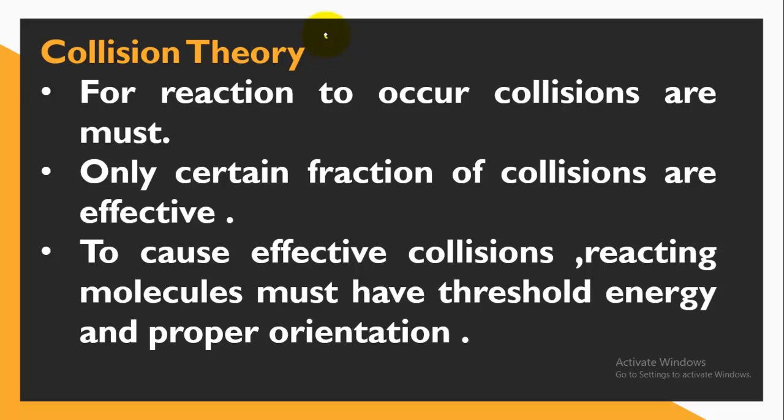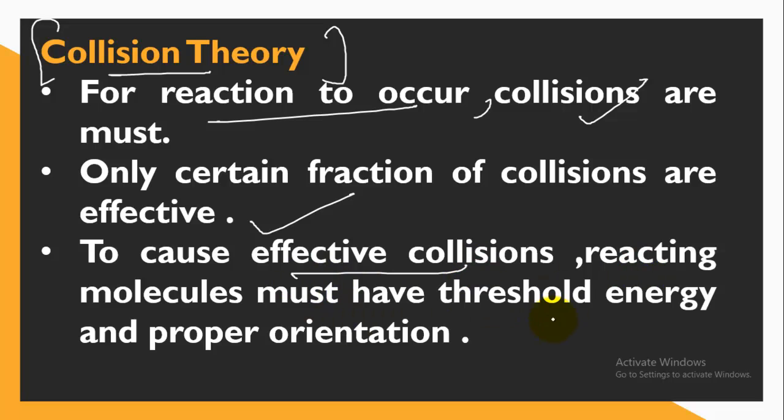So now I think we can sum up the collision theory. So what is collision theory? It states that for any reaction to occur, collisions are a must. I told you that collisions are a must because collisions are responsible for breaking the old bonds and transforming the reactants into products. But we have seen that only a certain fraction of collisions are effective. The reason being that to cause effective collision, the reacting molecules must possess minimum energy, that is the threshold energy, and they must have proper orientation. Then only the rate will become faster, then only the reactant will get converted into product.